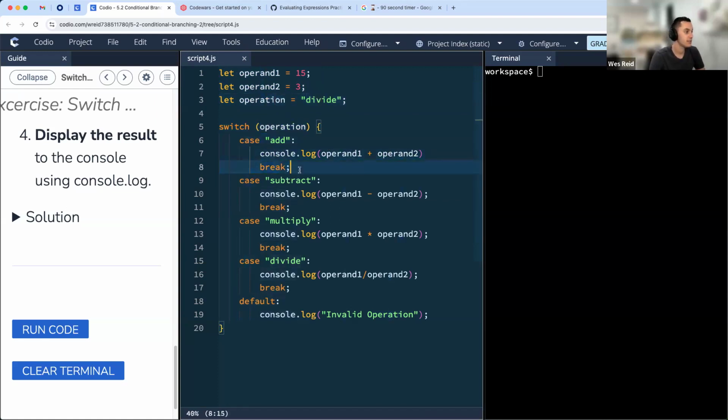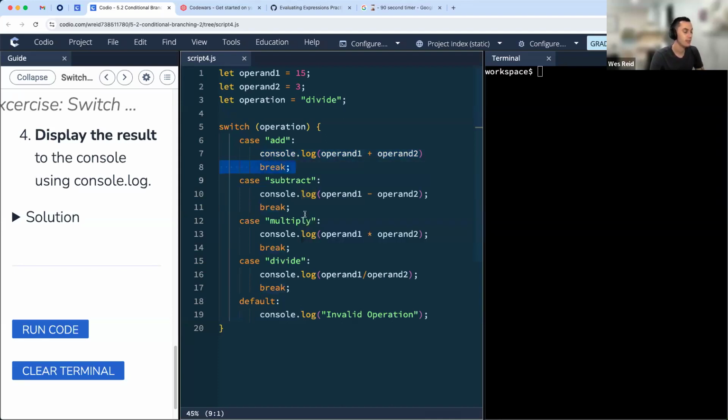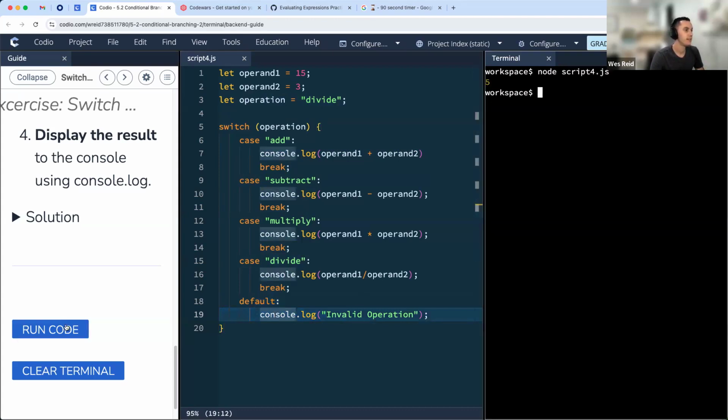And in each of our cases, it's a similar process. We check the string value to see if it matches add, subtract, multiply, or divide. We'll then console log out the result of that operation with those two operands. And then we make sure to break. That break will stop us from continuing down and printing out another statement as well, right? Just like we saw. If the operation doesn't match any of those, we have our default, and we're going to log out invalid operation.